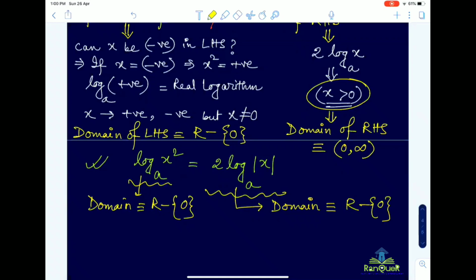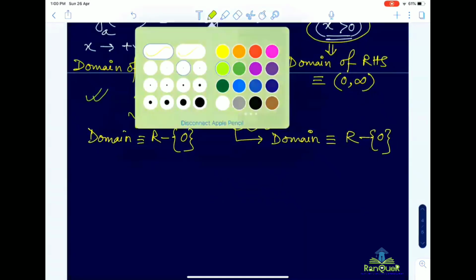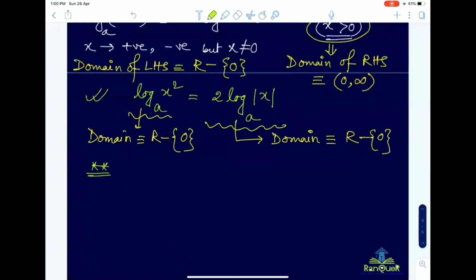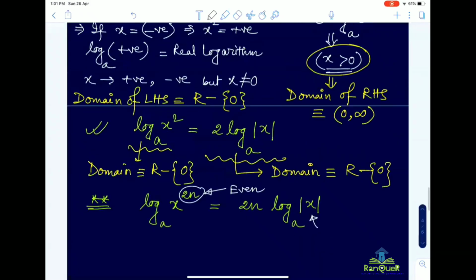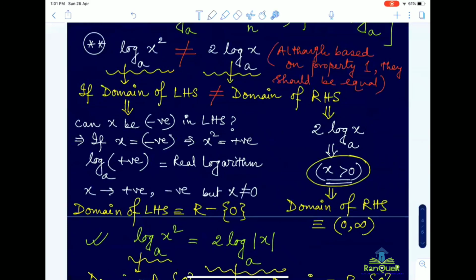So in general, you can write that log x to the power 2n base a will be equal to 2n log mod x base a. Remember, this one is even exponent, so you have to put the modulus. At class 9, 10th level, if you write only that they are equal, no marks will be deducted.